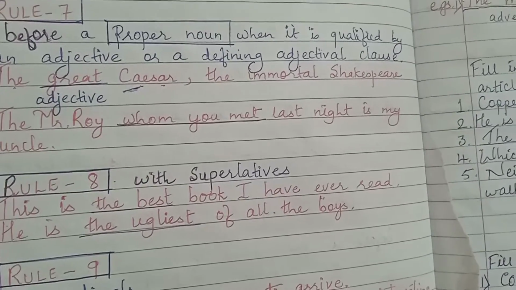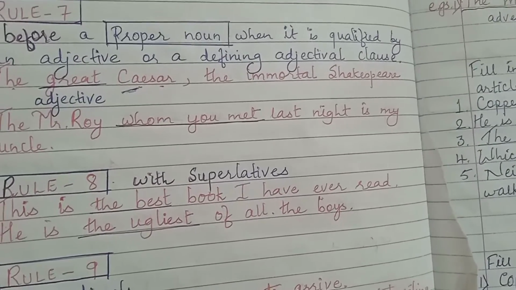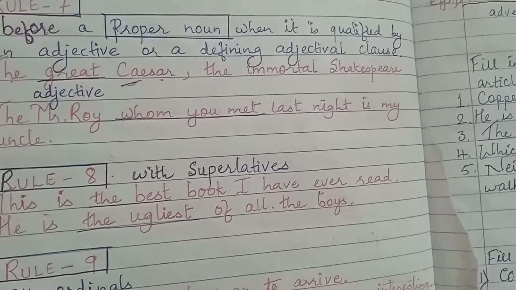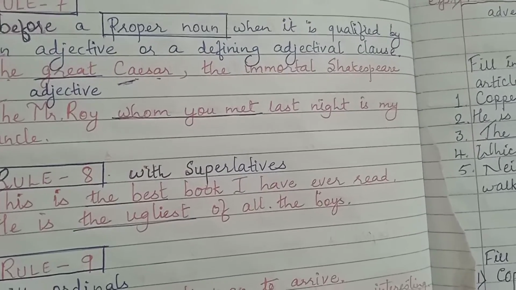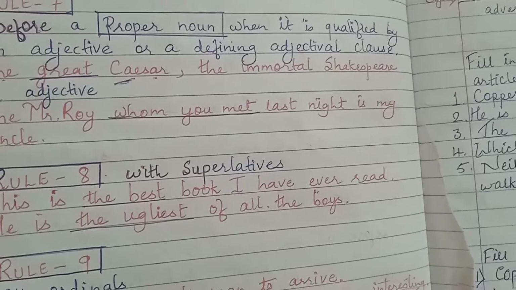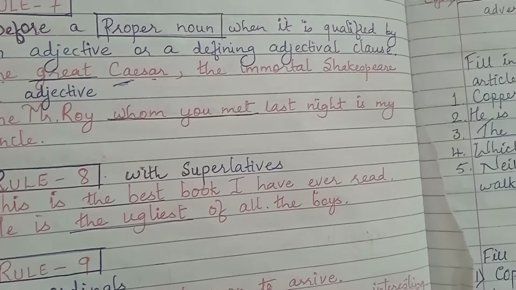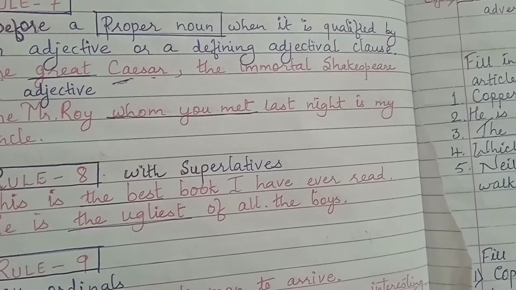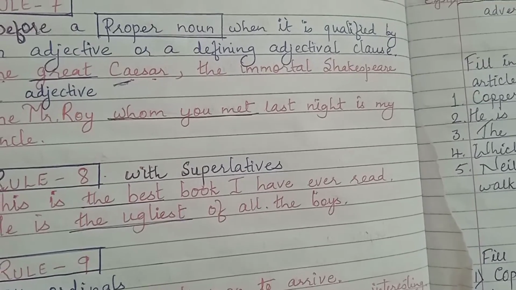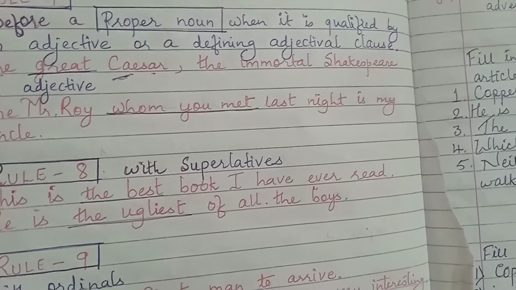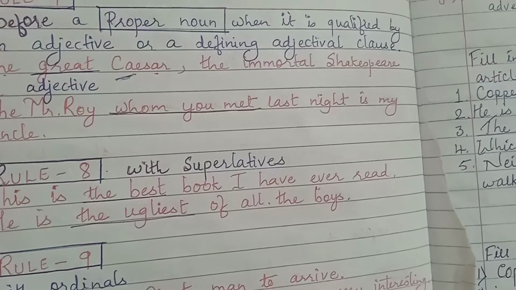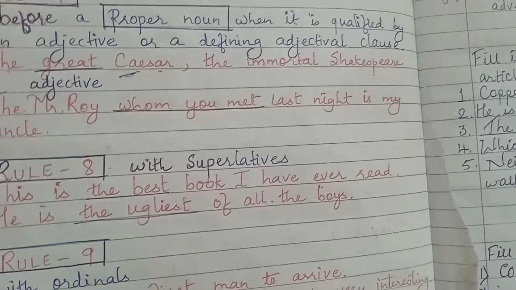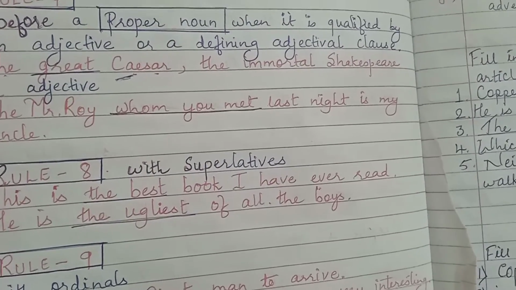How is William Shakespeare? He is the immortal. Immortal meaning that does not die, remains forever. The immortal Shakespeare. Immortal, this word describes William Shakespeare, the great poet of English.